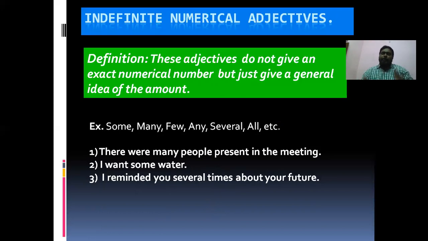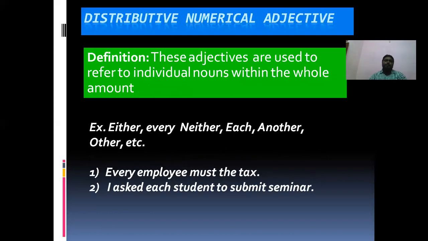Okay. In the previous numerical adjective, definite numerical, I have 3 cars. How many cars? 3 cars. Like that, we can say the exact number. Here, how many people were present at the meeting? We can't say the exact number. We will say many people. In the second example, in definite numerical adjective, we can say the exact number. She sat in the first bench. Which bench? First bench, the exact number. Here, can you say several times? How many times? Several times. We can't say the exact number like that. So this is called indefinite numerical adjective.